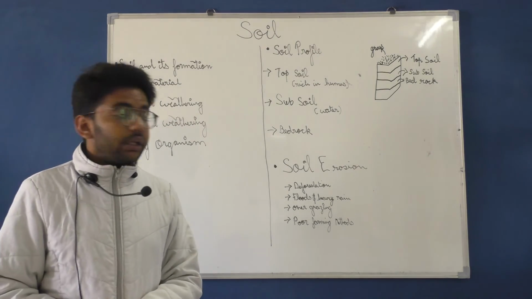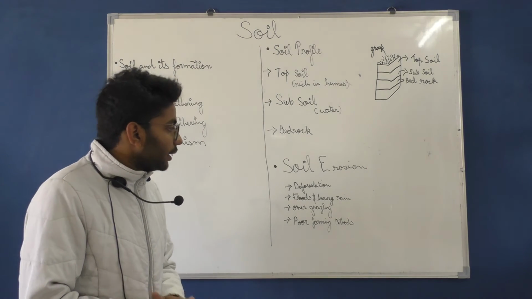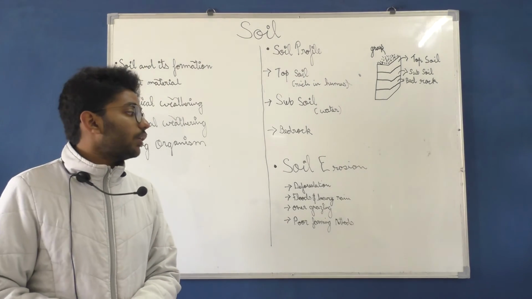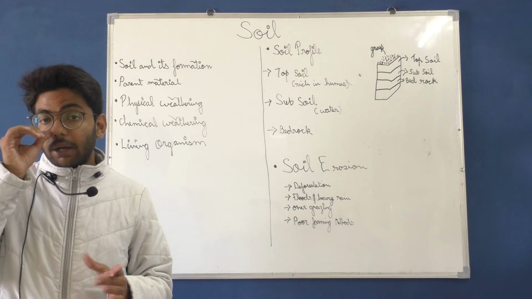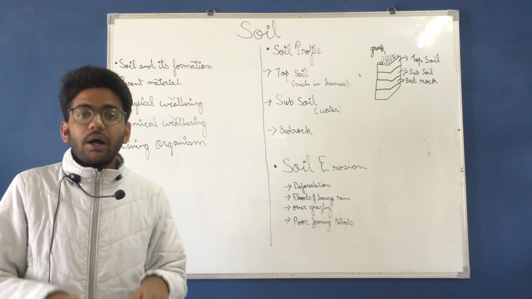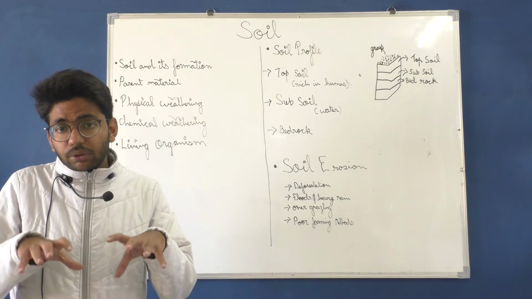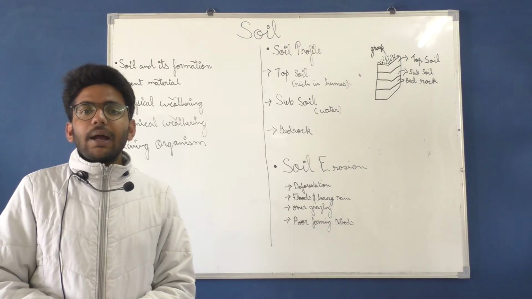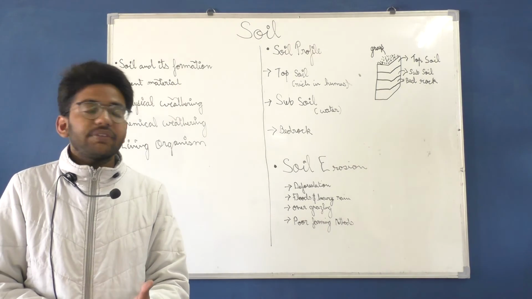Now what are the causes of soil erosion? First of all, deforestation, then flood and heavy rain, then overgrazing, then poor farming methods. First of all, we are going to talk about deforestation. How does deforestation result in soil erosion? If there is deforestation, there won't be many trees in the environment. They are not going to grip the soil, because a tree has roots that make a grip in the soil. So once deforestation happens, there is no grip in the soil and the soil gets loosened. Once the soil gets loosened, it can blow away with the wind.